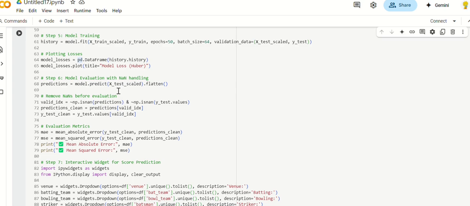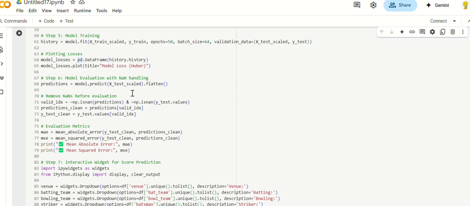And the sixth step is evaluating the model. First one, make the prediction. Predict scores on the test data and clean NaNs, removes any predictions that result in NaNs just in case, prevents a crash when calculating metrics. And calculate metrics: MAE, average absolute difference from true score. MSE penalizes the large errors more, and lower values are equal to better predictions.